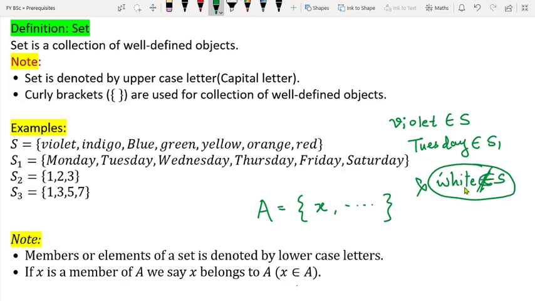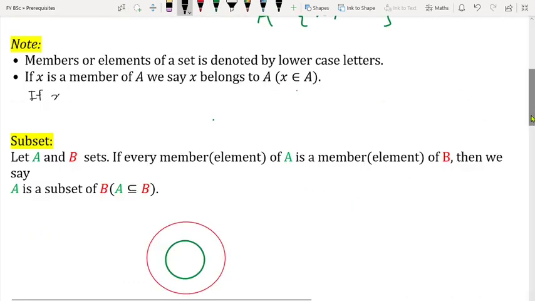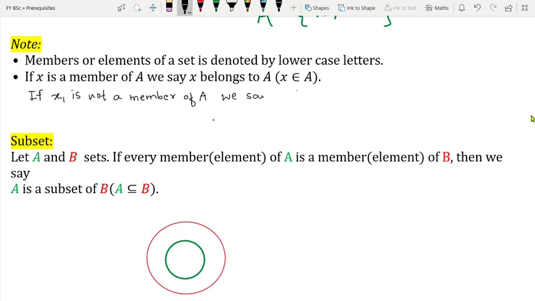This is called does not belong to S. If you want, I will write it here.